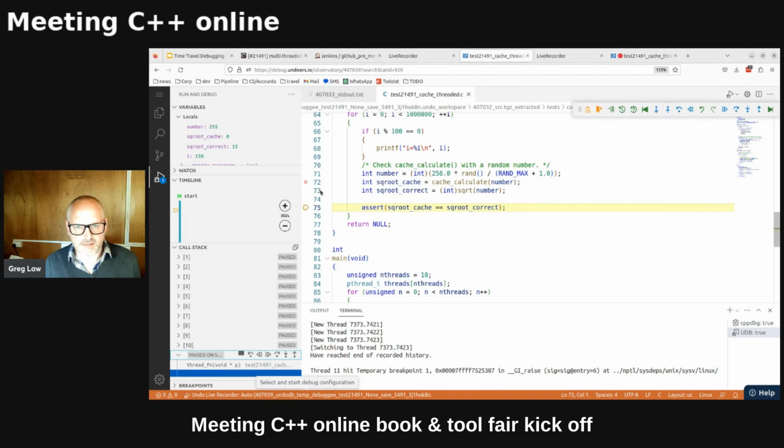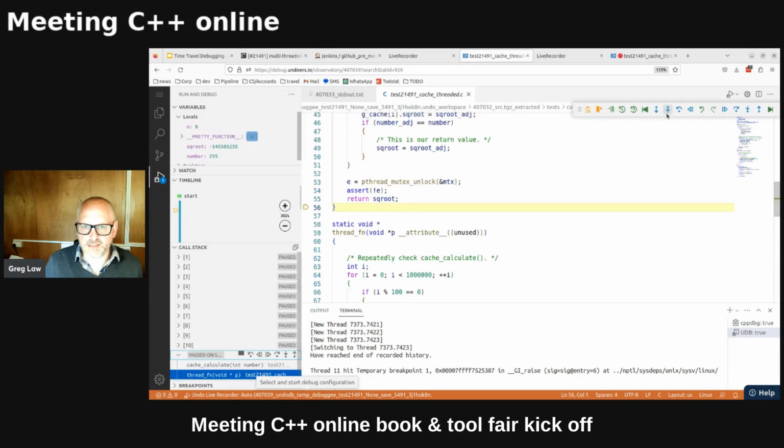And so here we are inside our code. Now, again, I could have done this with a core file, but this is where life starts to get really interesting. I'm going to wind the clock back and see what the program did and why, and see why cache calculate returned that bogus number. So go back one line. Okay, that's pretty funky. Now I'm going to step into cache calculate, because I want to know why it returned what it did.